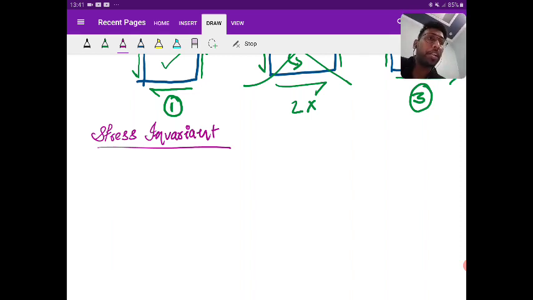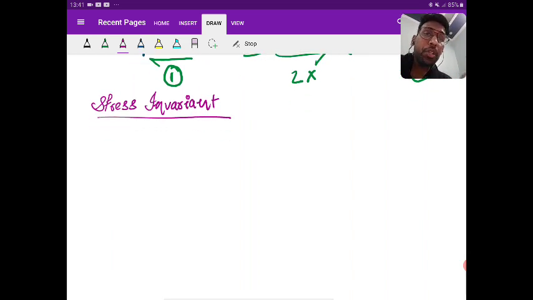First I will give the statement, then I will explain. What does the stress invariant say?